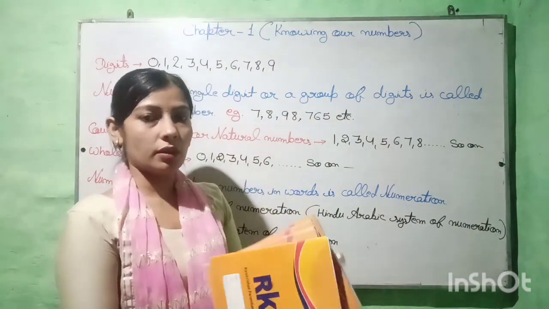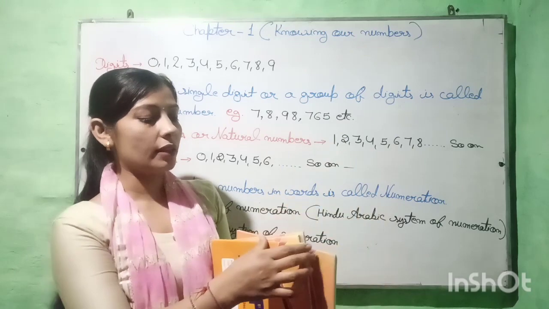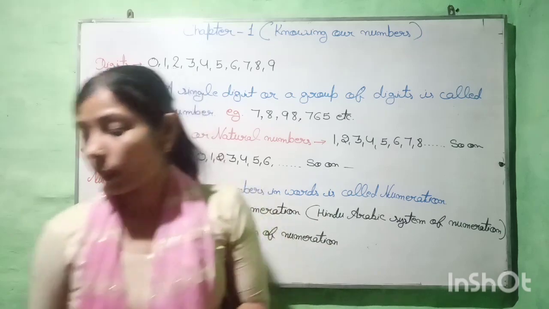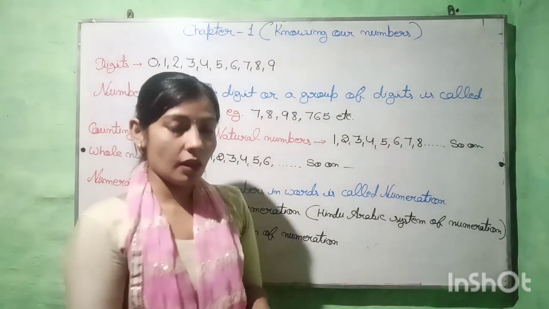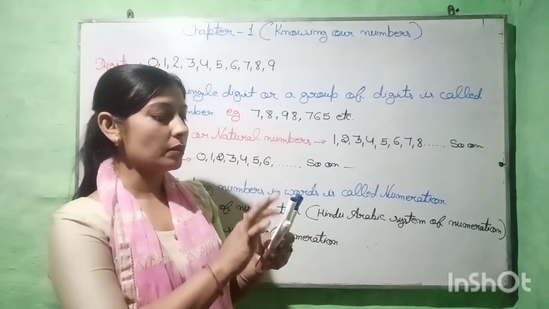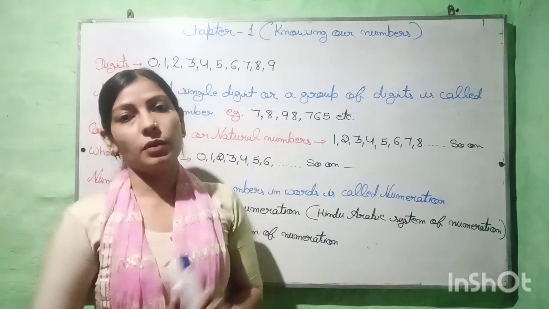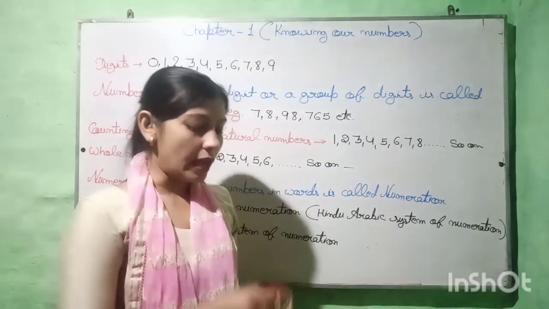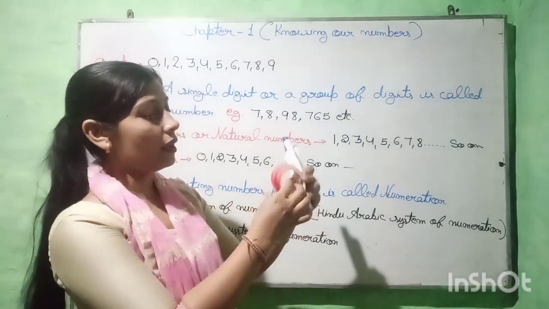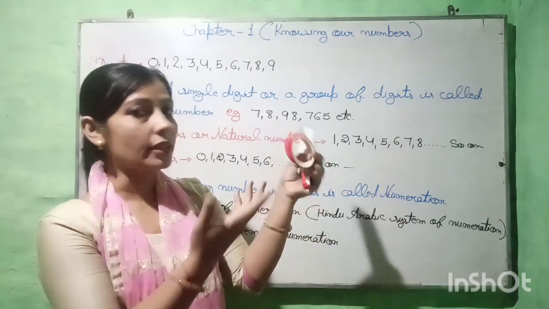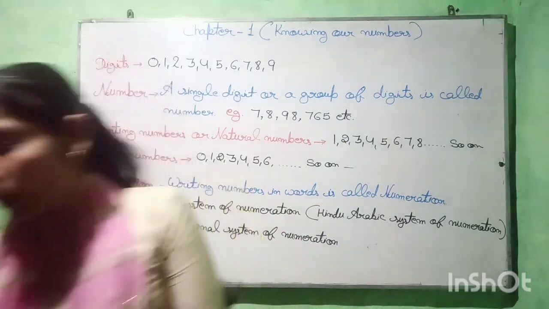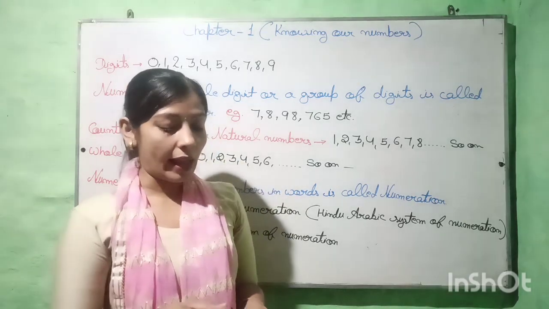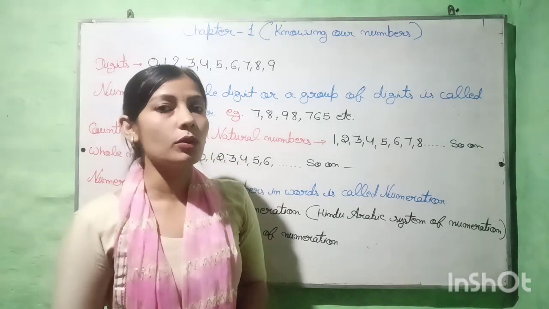If we want to count these notebooks, then 1, 2, 3, 4, so here we are using numbers. And if we want to count these markers, then also we use numbers. And here I have some bangles also. If we want to count these bangles, then also we use numbers. So numbers are very useful in our daily life, and today we will study about numbers.